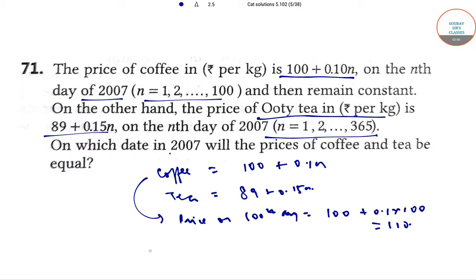Now price of tea and coffee will be equal when 89 plus 0.15 n is equal to 110, or 0.15 n is equal to 21, and from here we get n to be equal to 140.